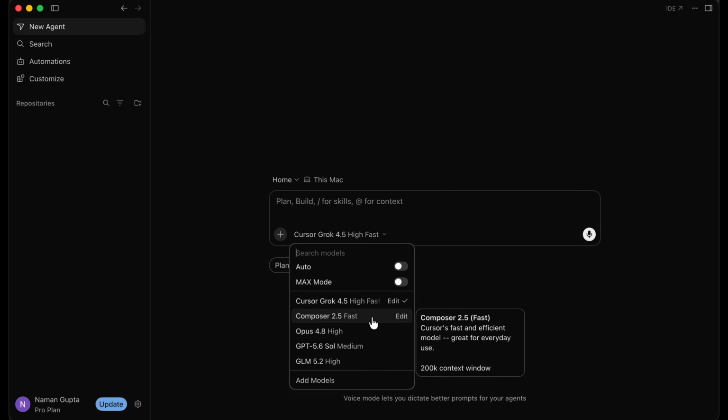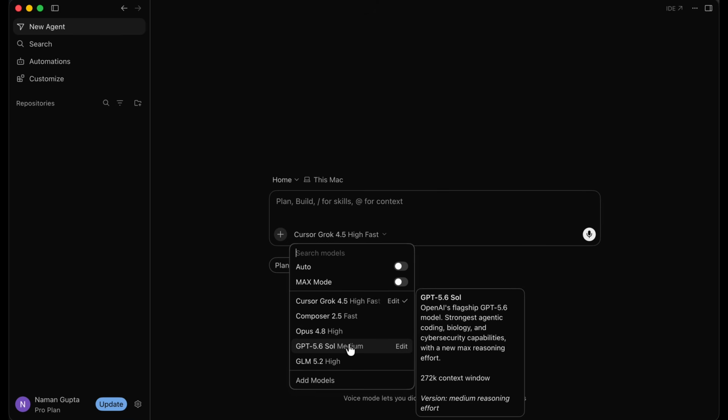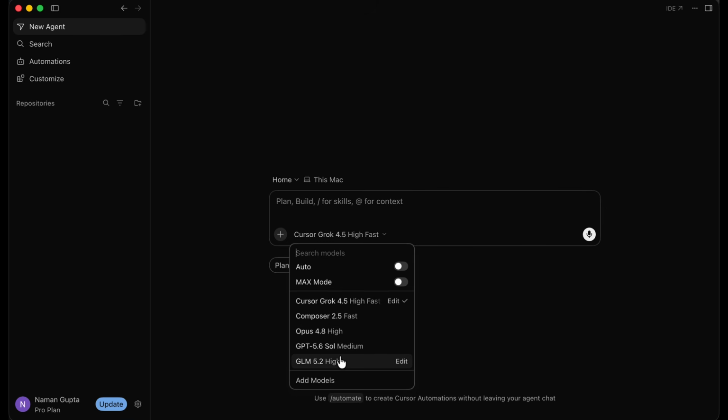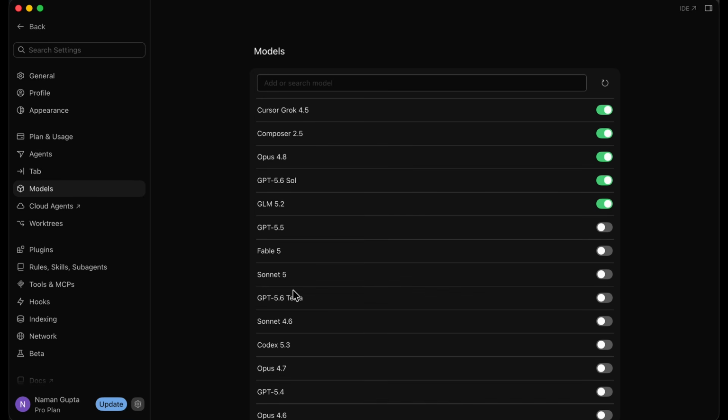So that's that. Now, we also have a variety of different models over here. So Composer is Cursor's own in-house series of models. So these are the models that Cursor builds on their own. Now, we have Opus 4.8 from Anthropic, GPT-5.6 from OpenAI, and GLM 5.2, which is an open source Chinese model. Now, let's say I want to add other models like Fable 5 or maybe some Google models. I can just click on Add Models right over here, and I can click on View All Models, and there's so many different AI models I can select from.